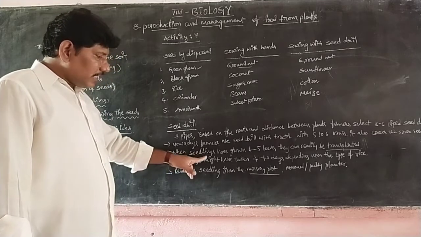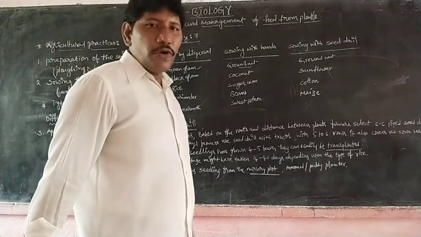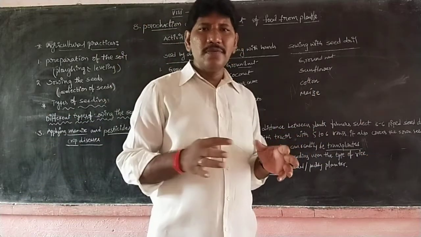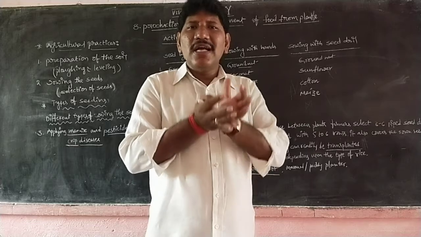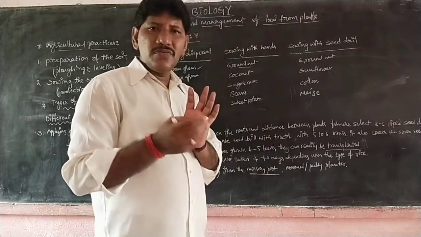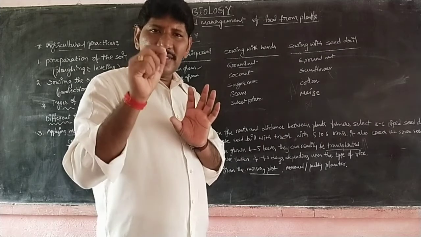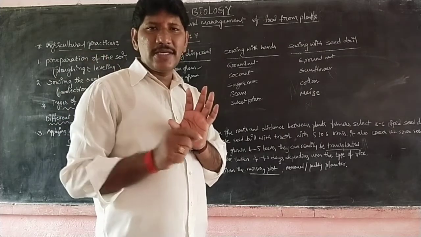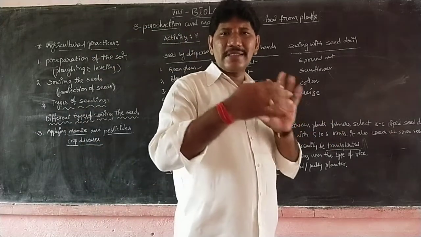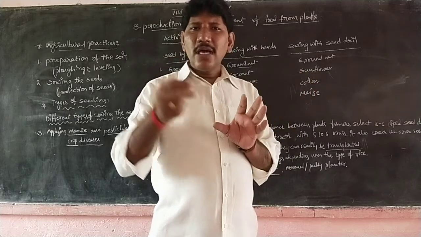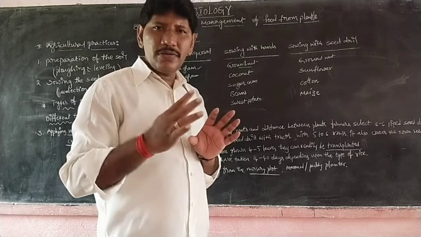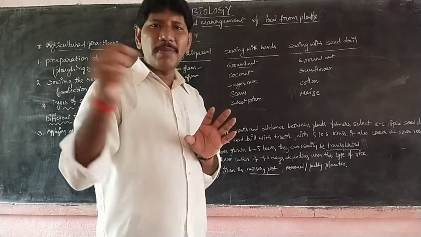Next, when seedlings have grown to 4 to 5 leaves. See, whenever we sow and supply water, obviously the seeds start germination or seedling. So when the seedlings have 4 to 5 leaves, it is time to transplant these plants. Generally a farmer has some X acres. In one corner they sow the seeds, and when these seedlings have 4 to 5 leaves, they should be transplanted.